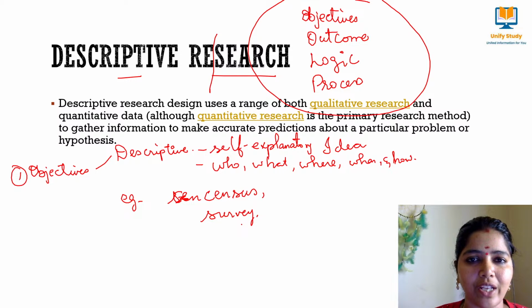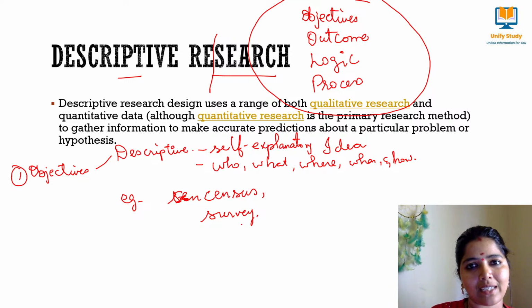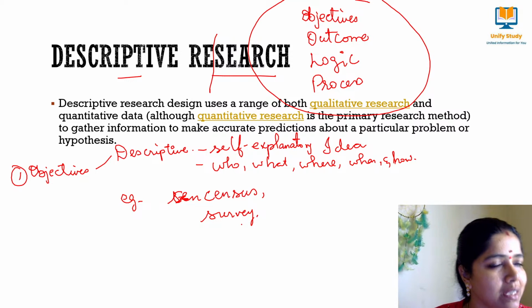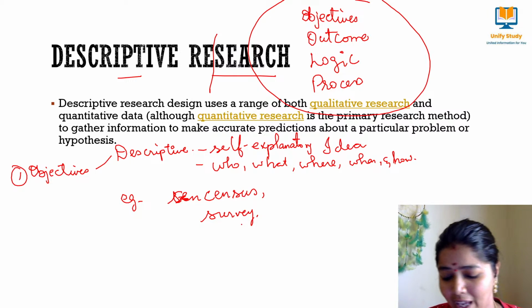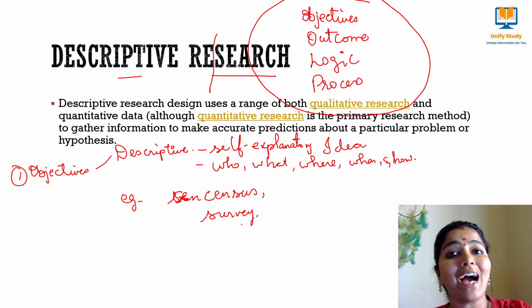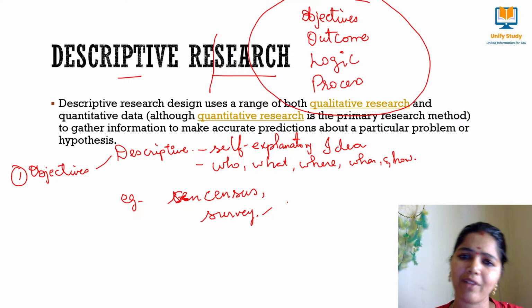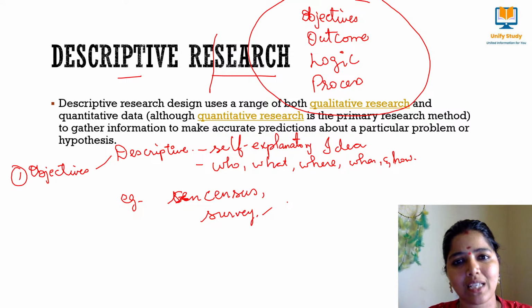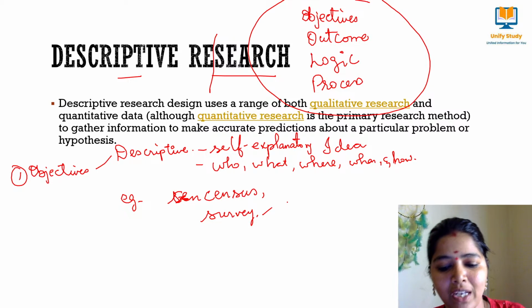No one can go and change that. We will go and check each and every home, how many people are there in each house, and give a big statistical list that this many males are there, this many females, this many children. That is an example of descriptive research. In a survey also it is the same thing. Everything has happened, I'll just take the numbers, and that we call a survey. This is an example of descriptive research.